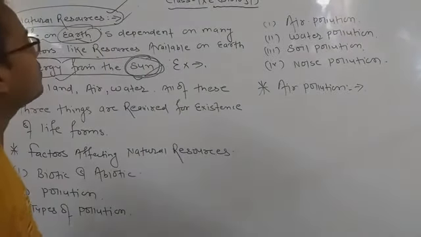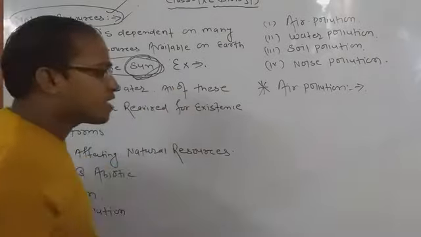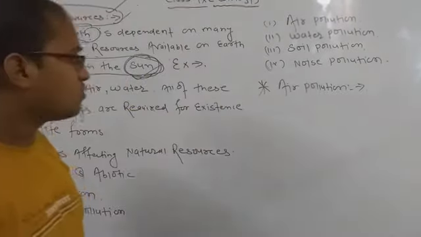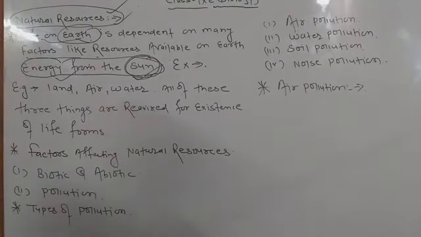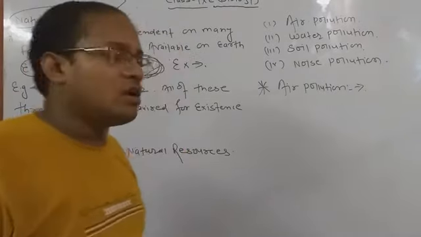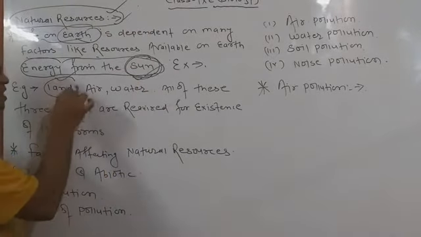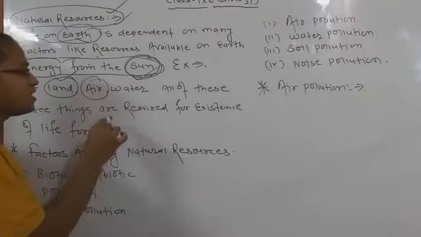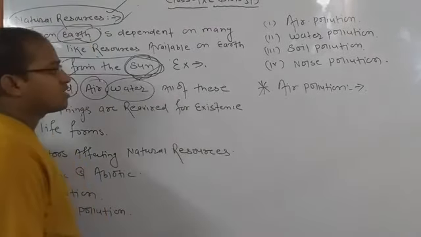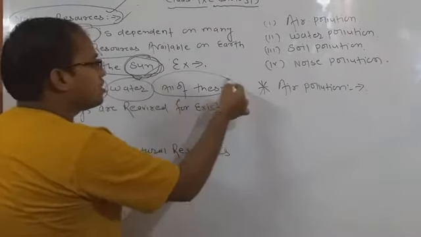ये हमेशा अपना hard work करते रहता है, जिस कारण से we are getting light enough, we are getting solar energy enough. ठीक है. So apart from that, there are also several types of natural resources like land, जमीन रहने के लिए, air for breathing, water for drinking, bathing, washing, etc. All of these are natural resources.